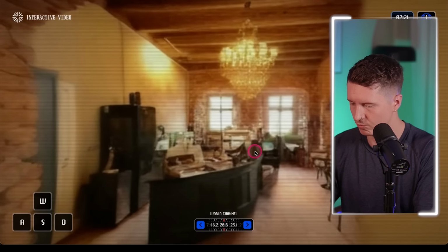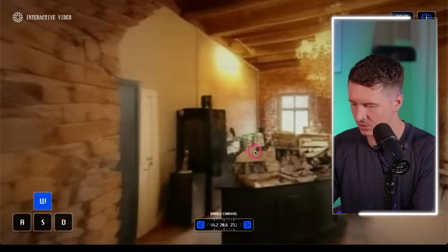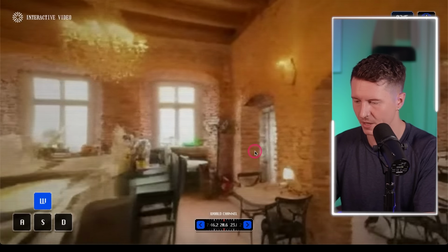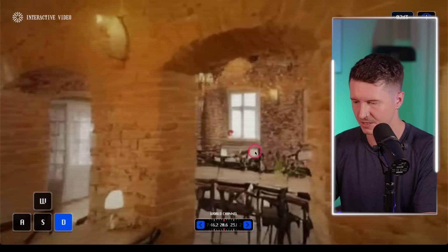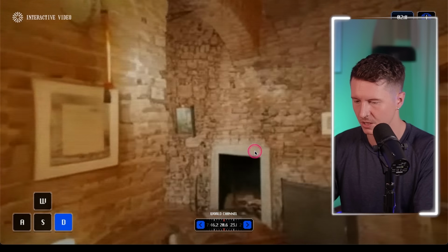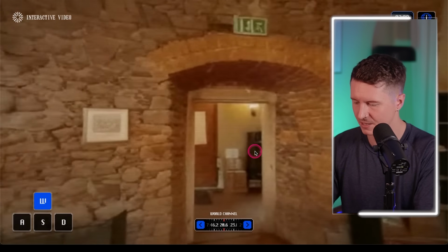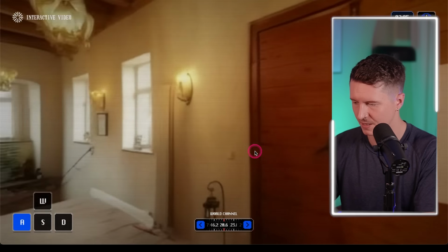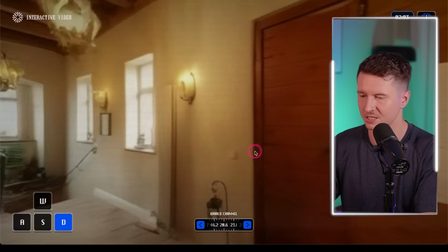Now, of course, the resolution is not as good as Genie 3, but the fact we can actually use it for free is quite mind-bending. You can see that we can even return to where we were, and the consistency remains incredibly impressive. Here we are, and the world is just as we imagined.